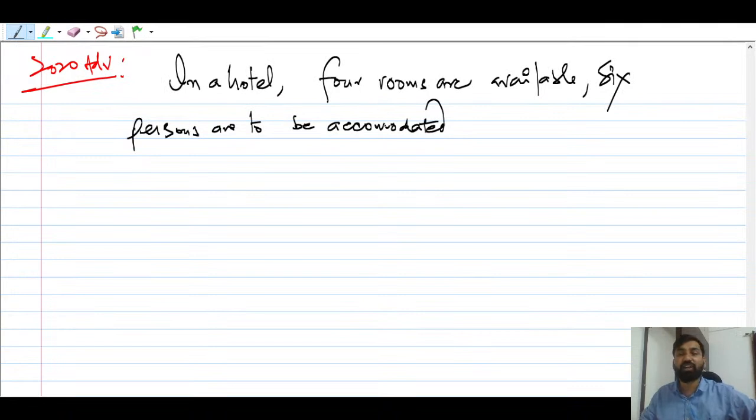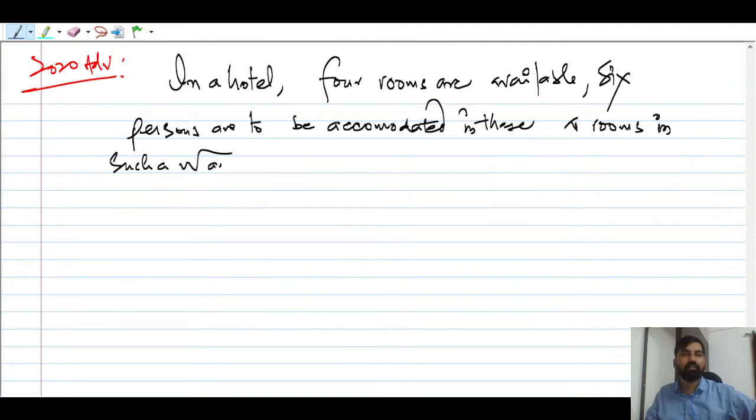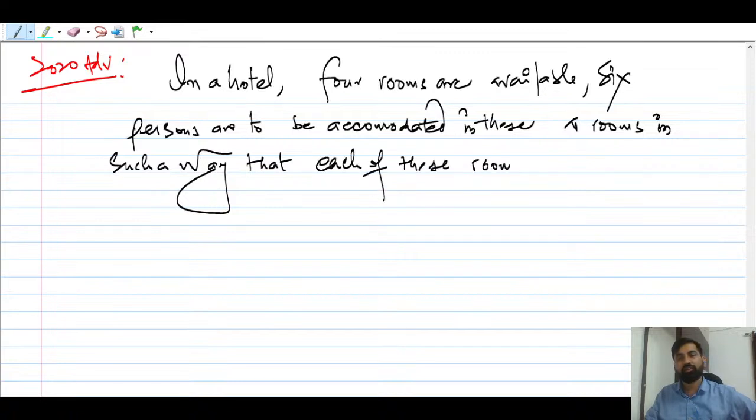So in a hotel, 4 rooms are available, and 6 persons are to be accommodated in these 4 rooms in such a way that each of these rooms contains at least one person.